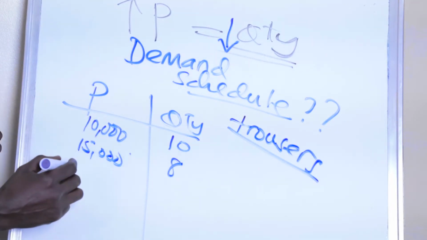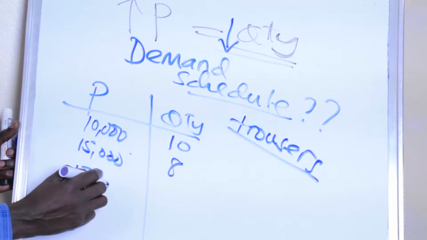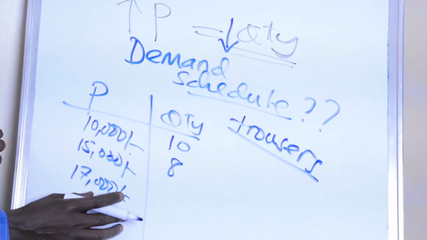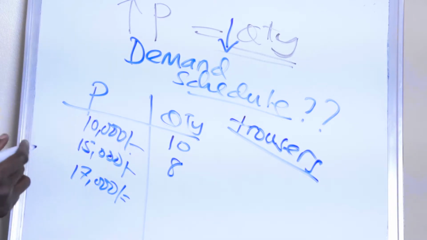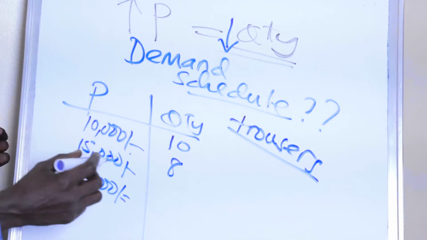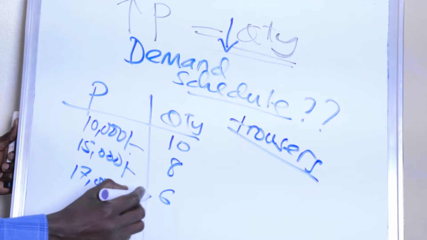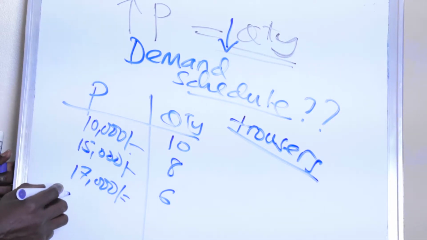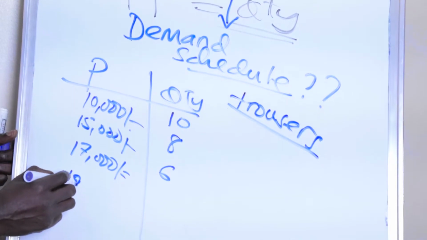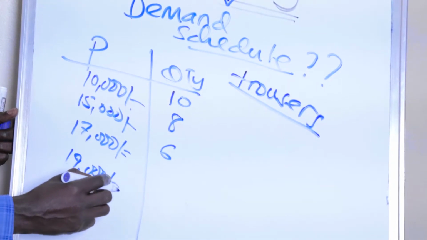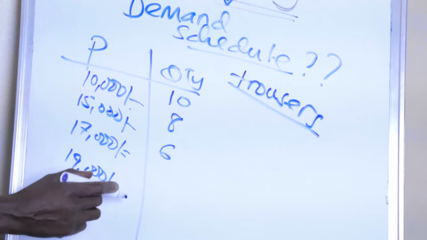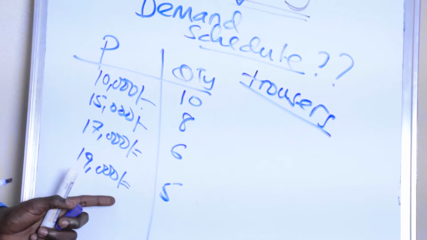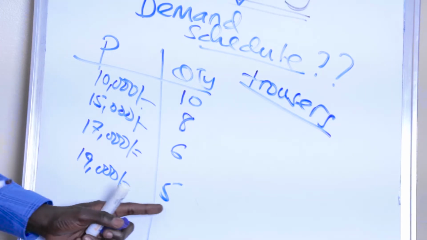If the price also increases, let's say to 17,000 Tanzanian shillings of the same trouser, we expect the quantity demanded to decrease, say to 6. And if the price increases further, let's say to 19,000, we expect also the quantity demanded of that trouser to decrease, say to 5. Maybe you can buy 5 when the price has reached 19,000.